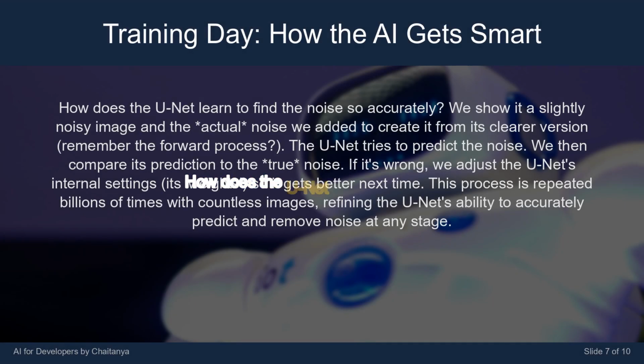How does the U-net learn to find the noise so accurately? We show it a slightly noisy image and the actual noise we added to create it from its clearer version. Remember the forward process? The U-net tries to predict the noise. We then compare its prediction to the true noise. If it's wrong, we adjust the U-net's internal settings, its weights, so it gets better next time. This process is repeated billions of times with countless images, refining the U-net's ability to accurately predict and remove noise at any stage.